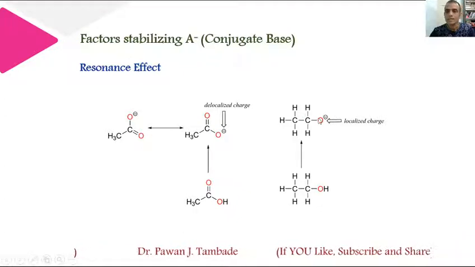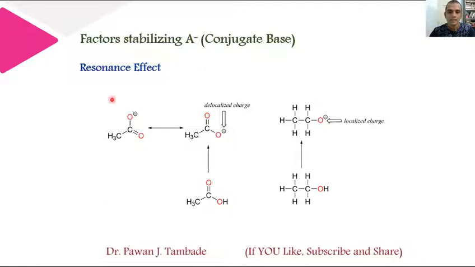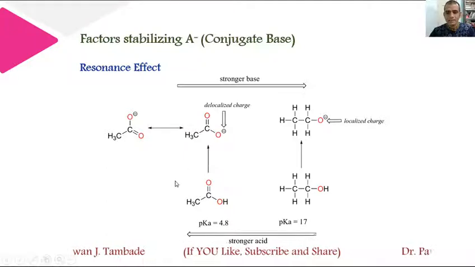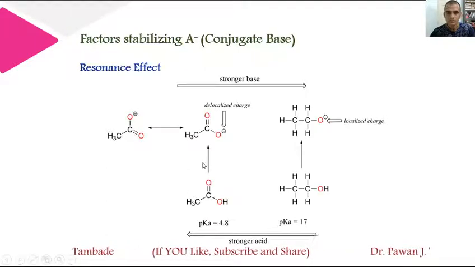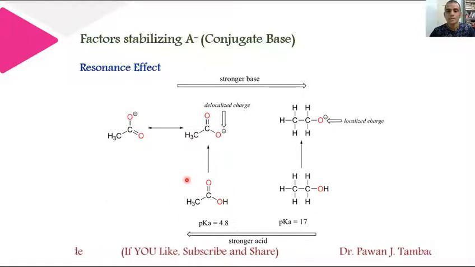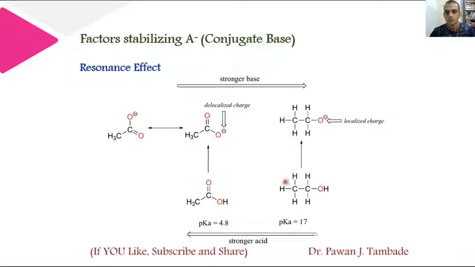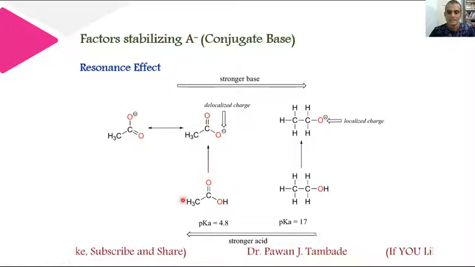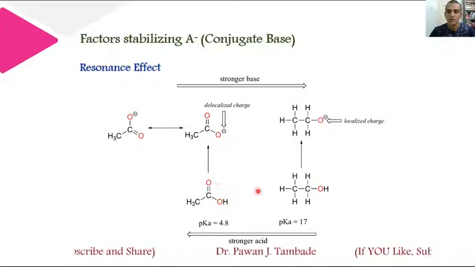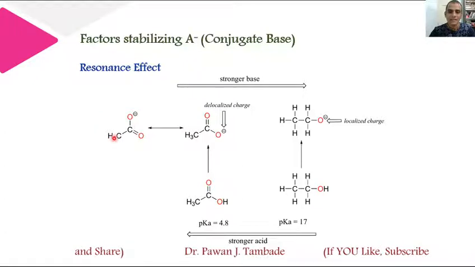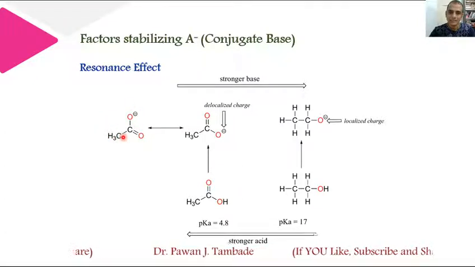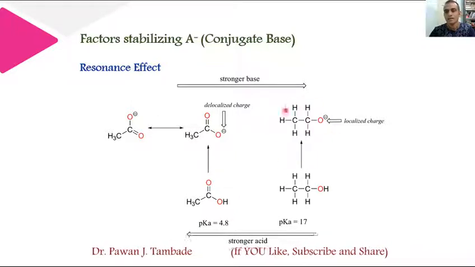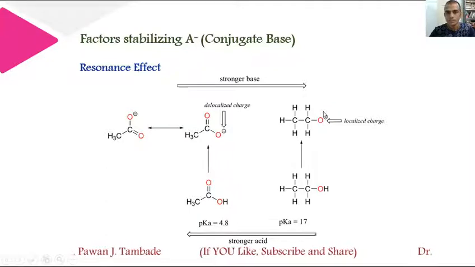So this is comparatively less stabilized as compared to this acetate anion, and thus acetic acid is comparatively more acidic in nature as compared to ethanol. And if you look at the reverse trend, as acetic acid is comparatively more acidic as compared to ethanol, the conjugate base of acetic acid is weaker basically in nature. However, the conjugate base of ethanol, that is ethoxide anion, is comparatively a stronger base.